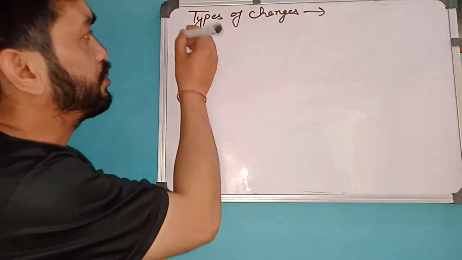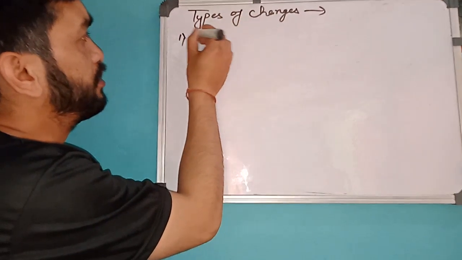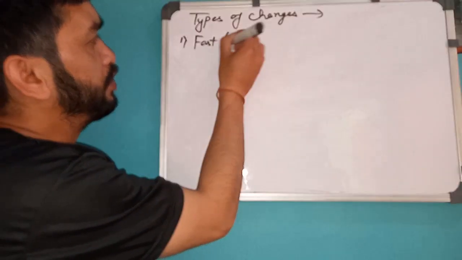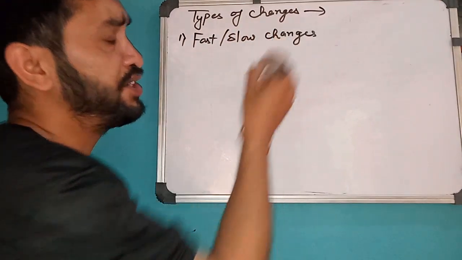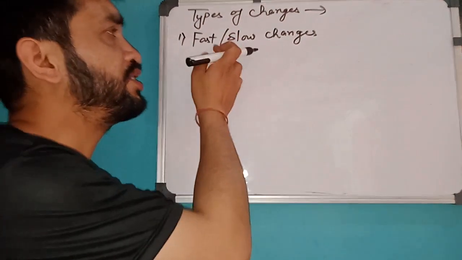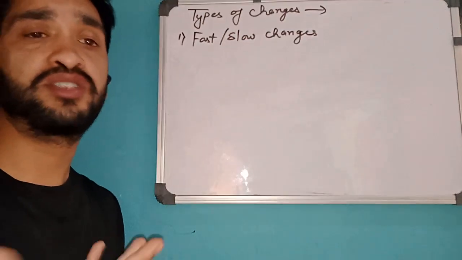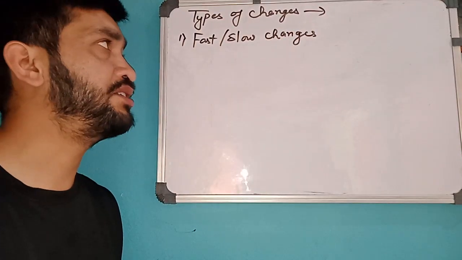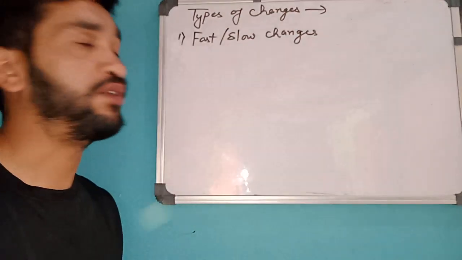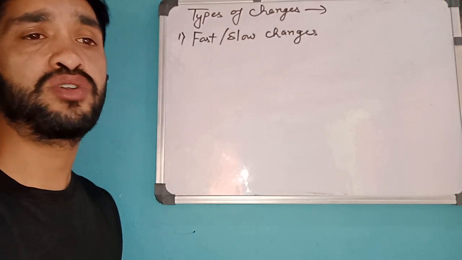The first change that you study according to your book is fast and slow changes. How do you take out the definition? Here it's very easy. The word itself is telling you what type of changes they are talking about. Fast change means a change which takes place in a very short span of time.